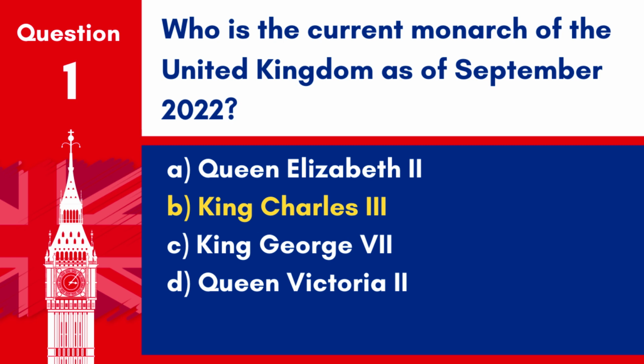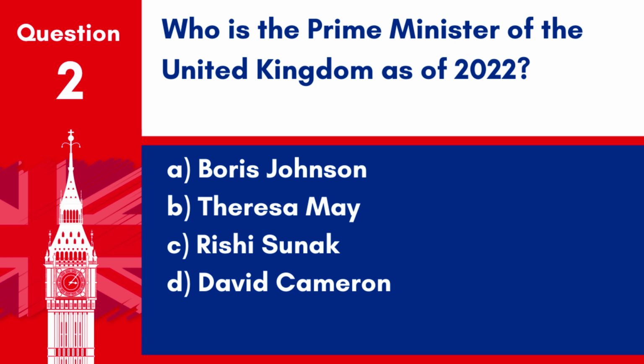King Charles III became the monarch of the United Kingdom in September 2022 following the death of his mother, Queen Elizabeth II. Question 2. Who is the Prime Minister of the United Kingdom as of 2022? A. Boris Johnson. B. Theresa May. C. Rishi Sunak. D. David Cameron.